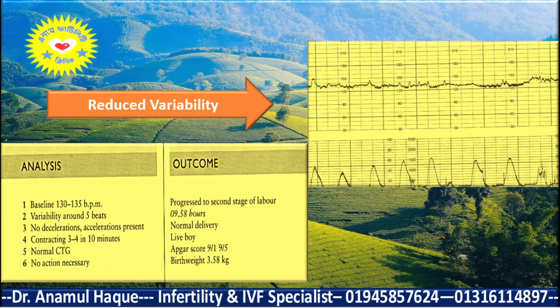So here you see that variability around 5 beats is a little bit low, so reduced variability, but otherwise all features are normal. So you can call it normal CTG. Though variability is a little bit low, as there is no deceleration and acceleration is present, this is normal CTG.